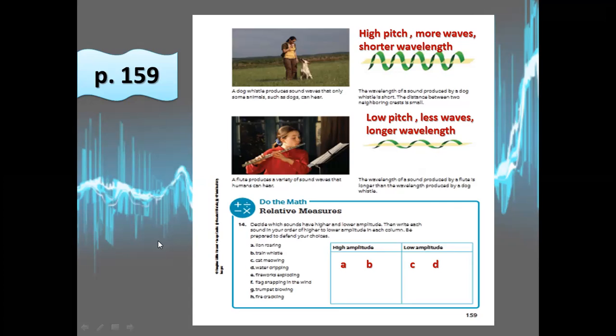Fireworks exploding. Fireworks, very loud. We can hear it when it's up high in the sky, so high amplitude. Flag snapping in the wind. It hardly makes sound. It's very soft, low amplitude. Trumpet blowing. You know the trumpet is a musical instrument. When you blow in it, it makes sound, and this sound is very loud, high amplitude. Fire cracking. You know the sound of the fire when it's burning something? It's low amplitude